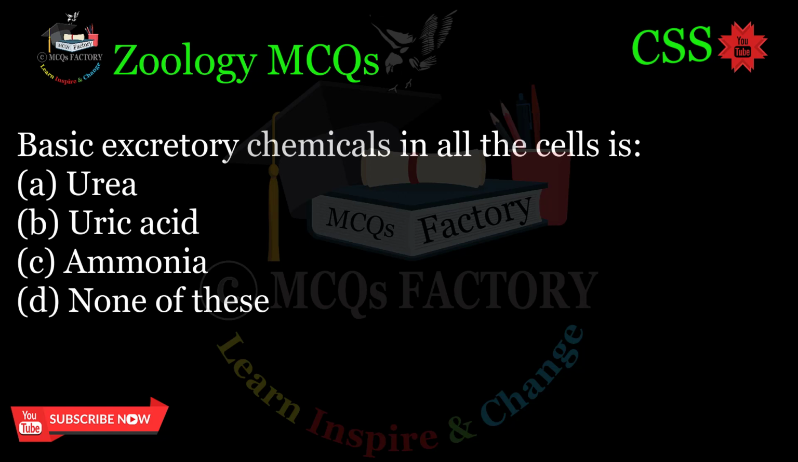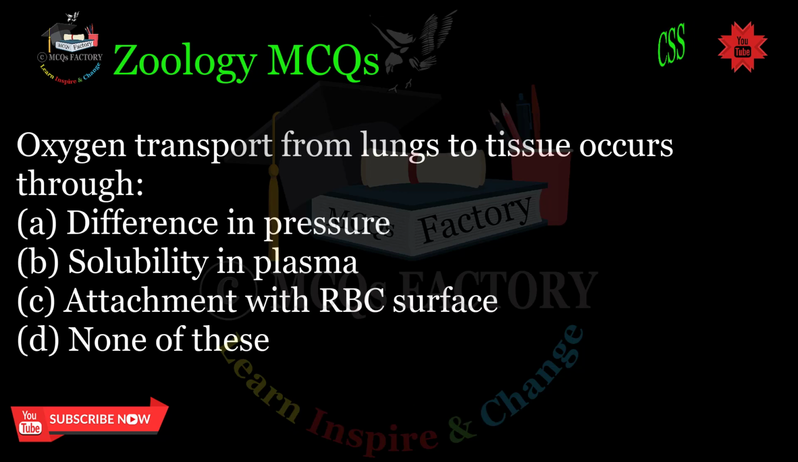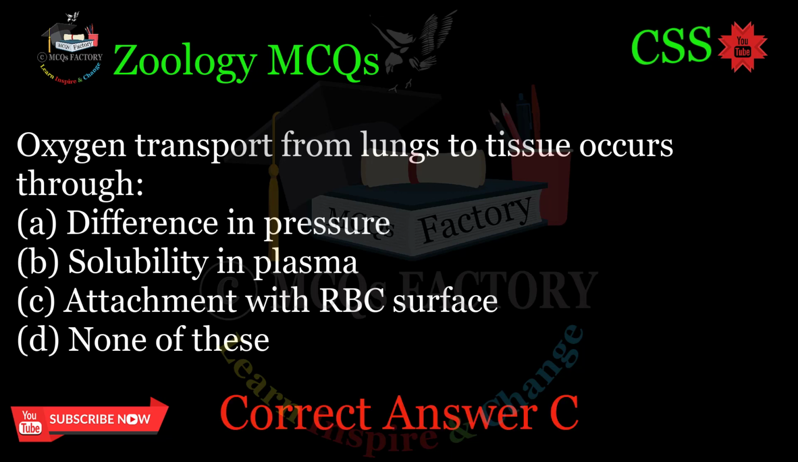Basic excretory chemical in all the cells is A. Urea, B. Uric acid, C. Ammonia, D. None of these. Correct answer B. Oxygen transport from lungs to tissue occurs through A. Difference in pressure, B. Solubility in plasma, C. Attachment with RBC surface, D. None of these. Correct answer C.